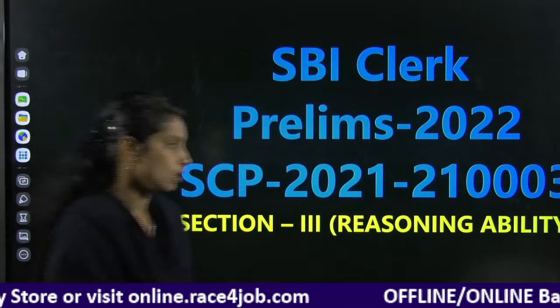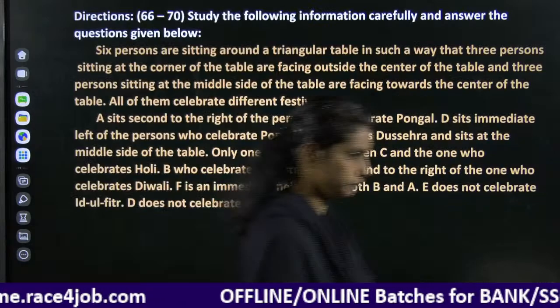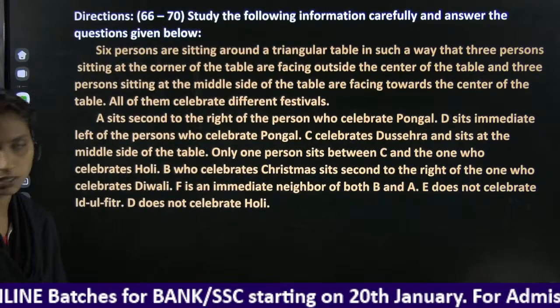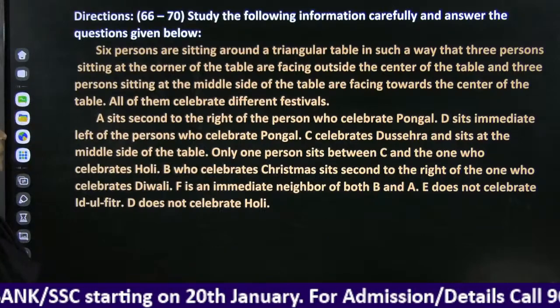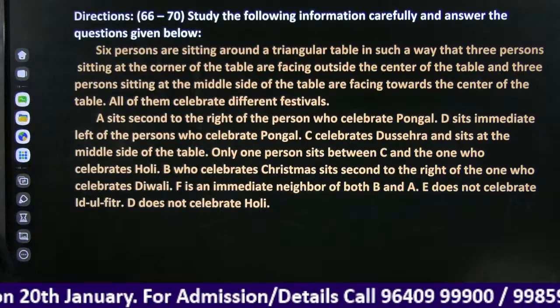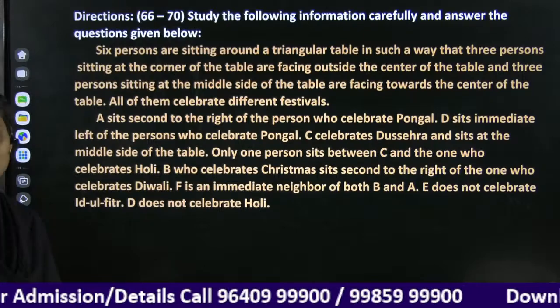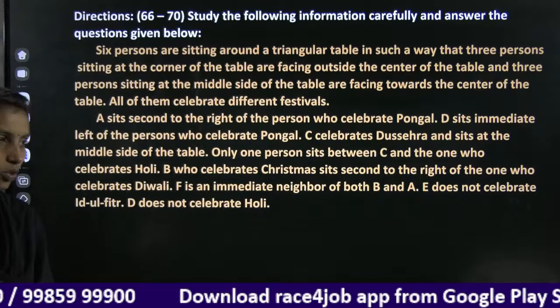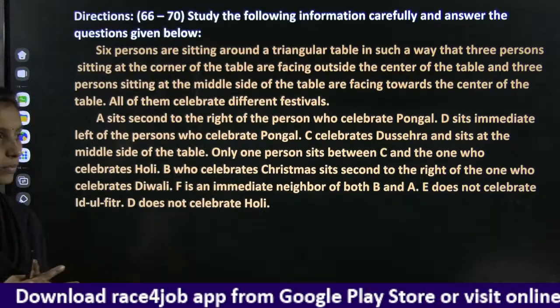Look at our first question. Here we have a question from seating arrangement. 6 persons are sitting around a triangular table. Triangular table means like what we do in the square and rectangular combination, the same format.